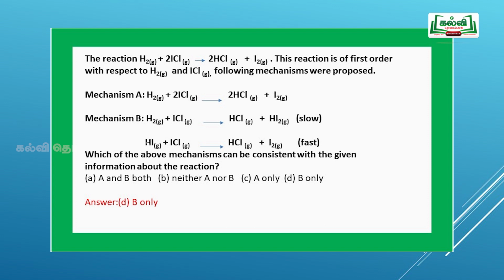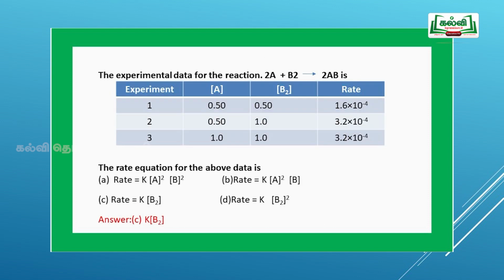The options are: option A, A and B both; option B, neither A nor B; option C, A only; option D, B only. As we know very well, the order of the reaction can be predicted only by the slow step. Hence, the reaction given in mechanism B is the slow step, so option B is the correct answer.